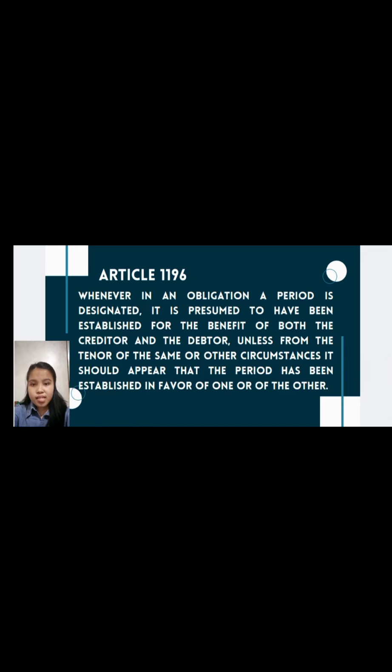Article 1196. Whenever in an obligation a period is designated, it is presumed to have been established for the benefit of both the creditor and the debtor, unless from the tenor of the same or other circumstances it should appear that the period has been established in favor of one or of the other.